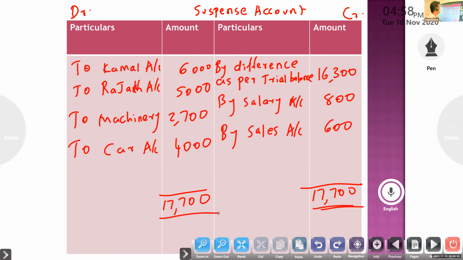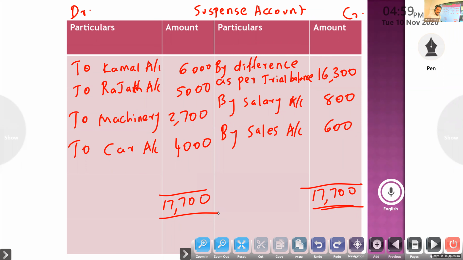Double effect. Entry. Tell, even if it is wrong, no problem. Sales return account debtor, purchase return account debtor, to suspense account. Good.